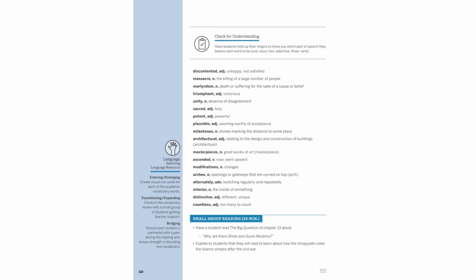The Umayyad dynasty's rule post-Civil War shaped Islamic history significantly. Key vocabulary includes discontented, massacre, and martyrdom, reflecting the era's challenges. The Umayyads' architectural masterpieces and modifications left a distinctive mark. Understanding these terms helps grasp the historical context and the reasons behind the Shiite and Sunni division.